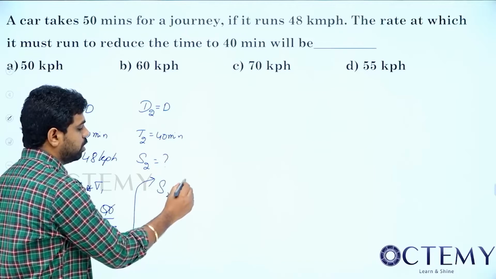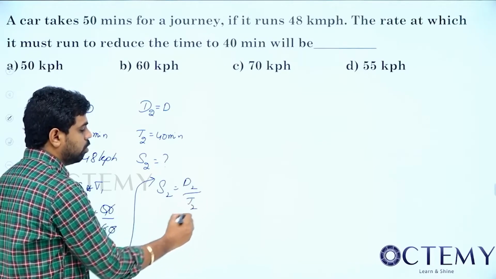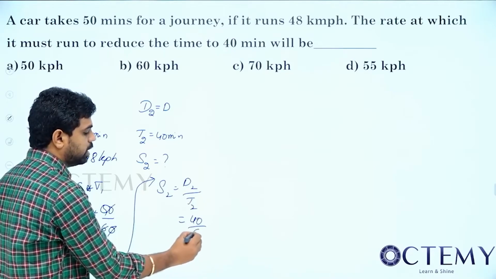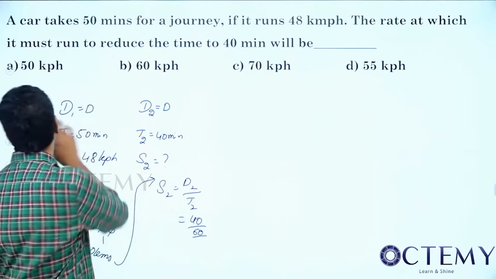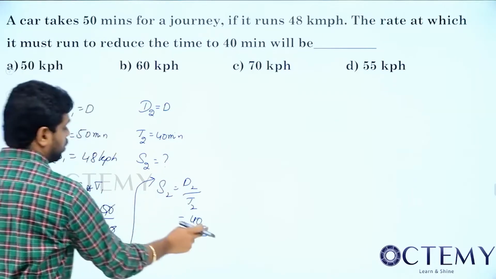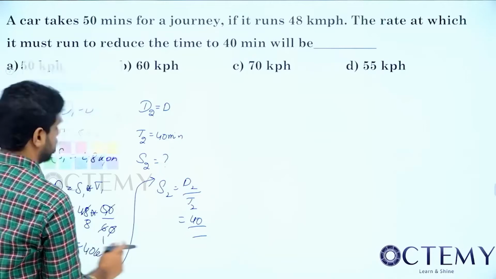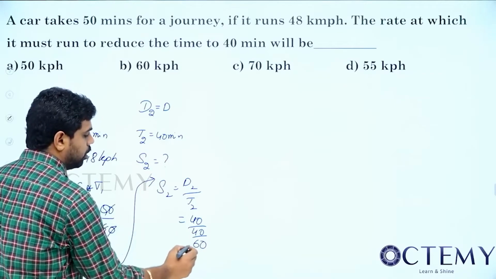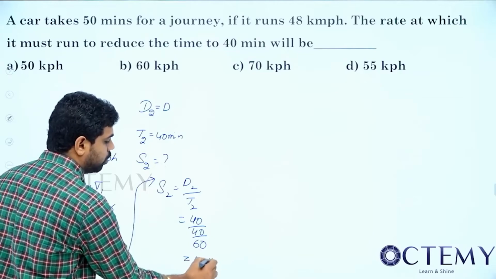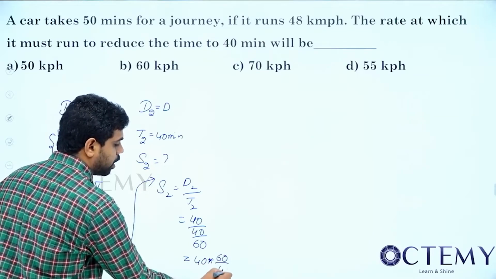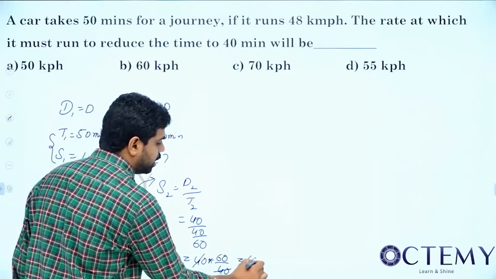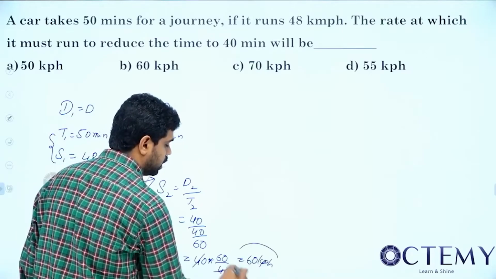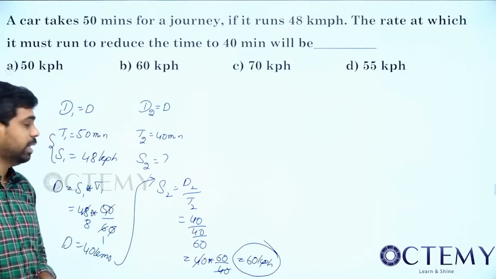So S2 equal to D2 by T2. So what is D2? 40. And T2, the time is 40 minutes, it should be in hours, so 40 by 60. So this is nothing but 40 into 60 by 40. So what should be speed? 60 km per hour. This is one way of doing. This is the general way of doing. This is what you find in books.